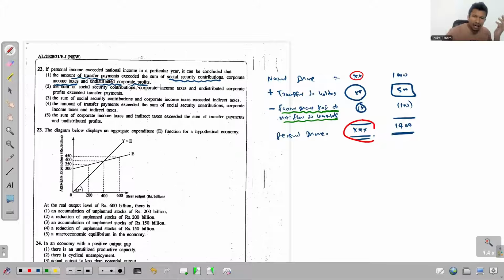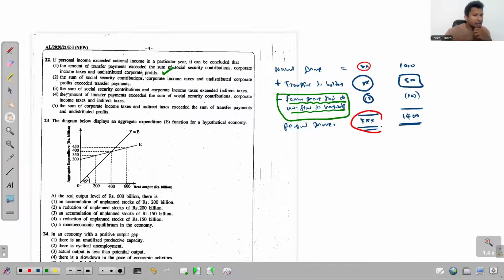So that story is correct. You can replace all of these with the words: factor incomes that do not flow to households. So if this is lower than the transfer payments to the households, obviously what will happen? Personal income will exceed the national income. So this is true, then there is no point in reading the other ones, because the others say the opposite side of this story, and then what we said does not happen.